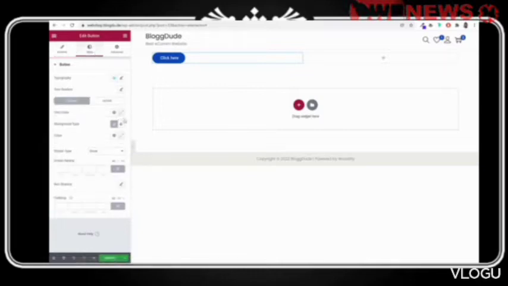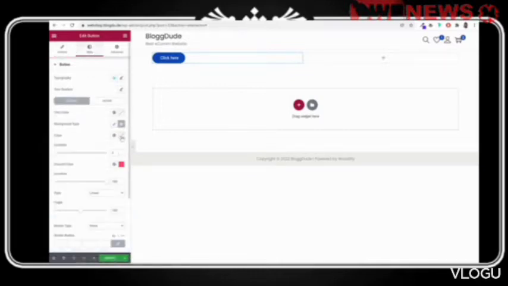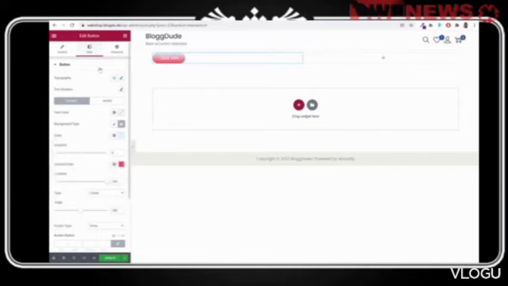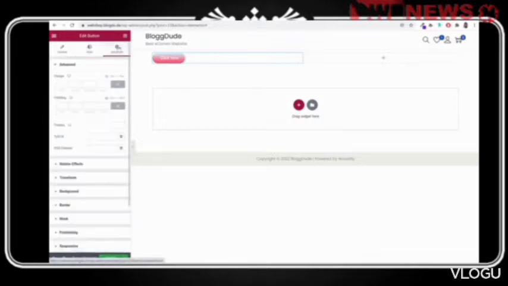Under style, you will change the styling, for example, background color. If you want multiple, different types of color, for example, gradient color, whatever color you want, you can change that as well. Basically all this styling. And under advanced, you will change the advanced things: motion effect, transform, responsive, positioning, and so on. Now if you again want to come back to the elements, click on the nine dots icon.